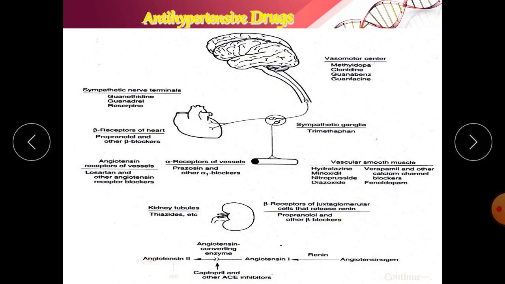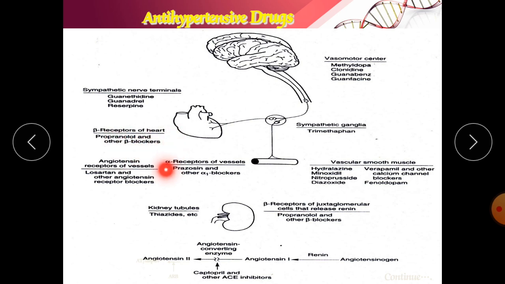Now there are various drugs which affect various parts of your body. The sympathetic nerve terminals: guanethidine, and reserpine is the drug. Now beta receptor, the drugs acting on beta receptors, beta blockers, for example propranolol, metoprolol.